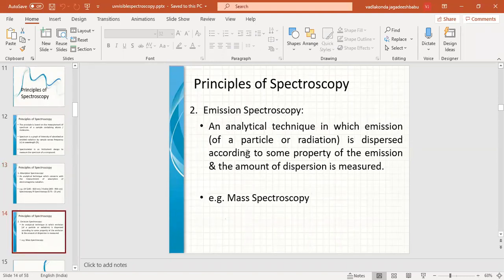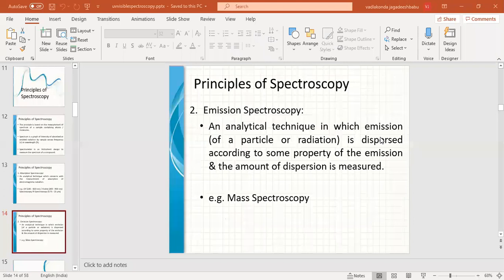Emission spectroscopy. This is another technique where the emission of particles is dispersed according to some property of the emission, and the amount of dispersed radiation will be measured. If the amount of dispersed radiation is measured, that comes under emission spectroscopy. Example, mass spectroscopy. So mass we don't have in our syllabus.